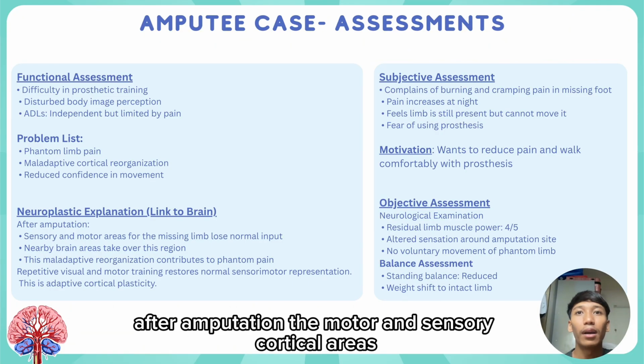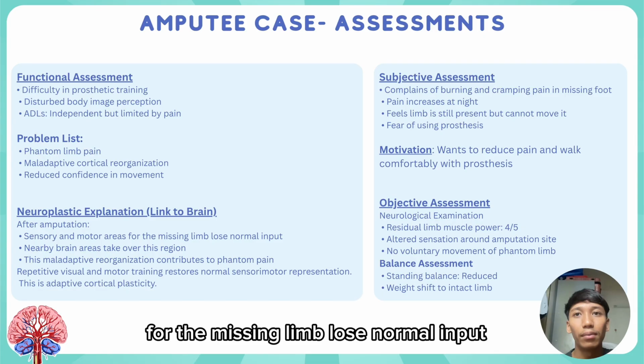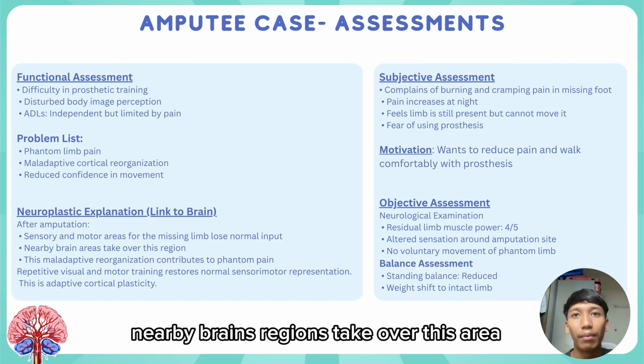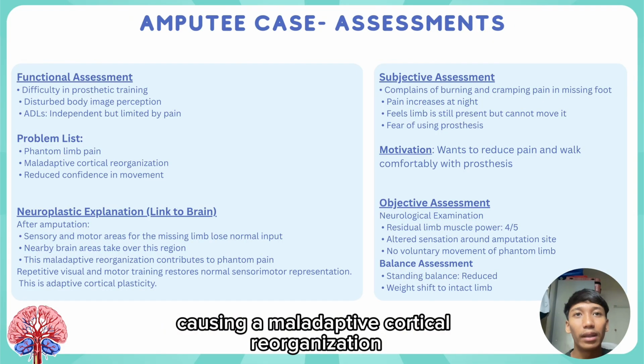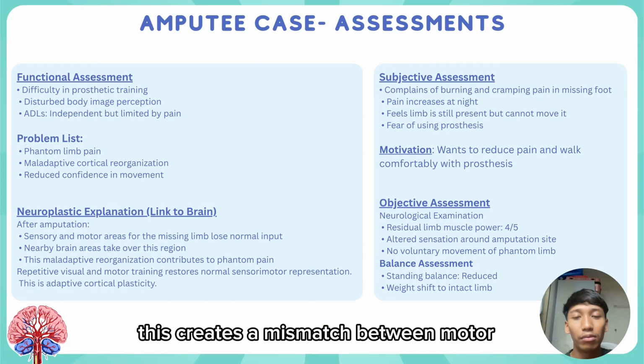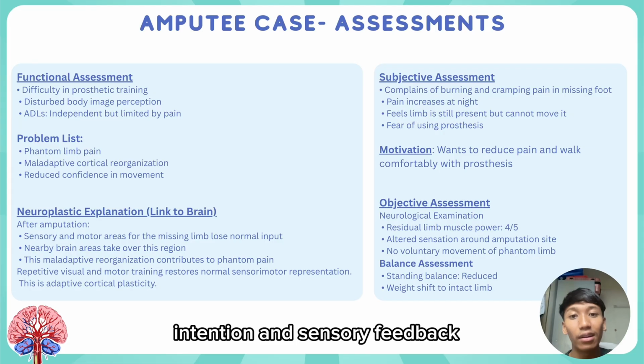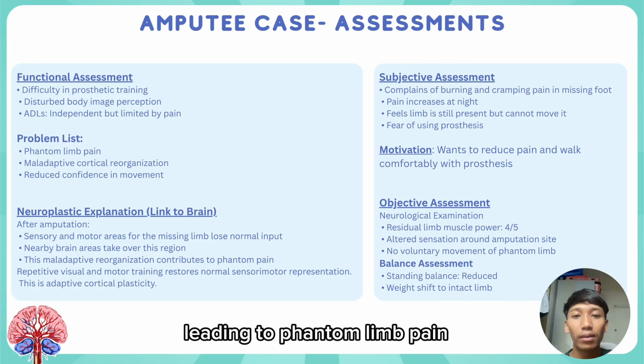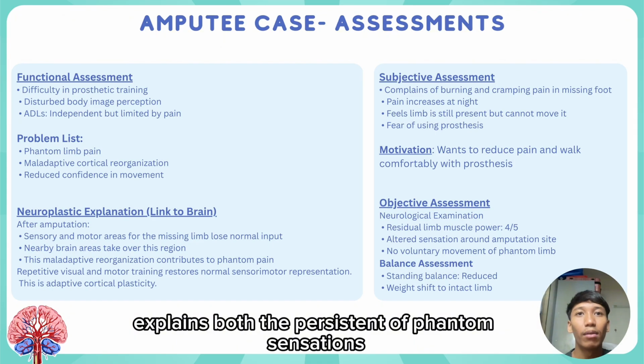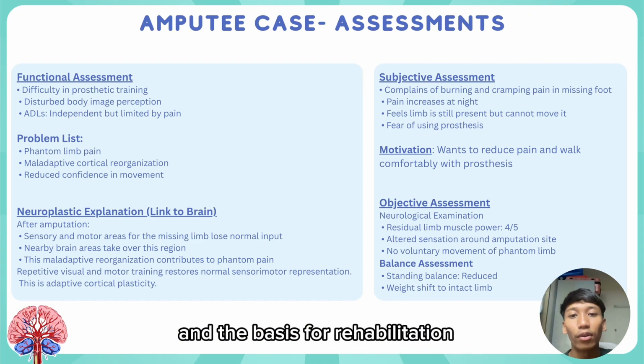Neuroplastically, after amputation, the motor and sensory cortical areas for the missing limb lose normal input. Nearby brain regions take over this area, causing a maladaptive cortical reorganization. This creates a mismatch between motor intention and sensory feedback, leading to phantom limb pain. Neuroplasticity therefore explains both the persistence of phantom sensations and the basis for rehabilitation.